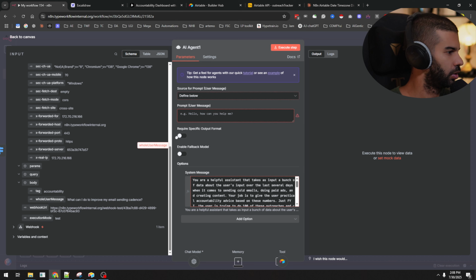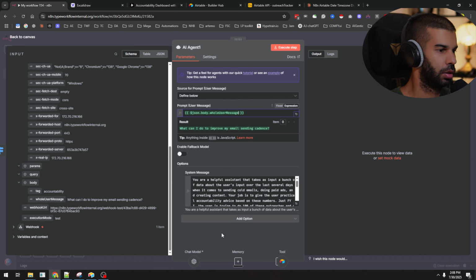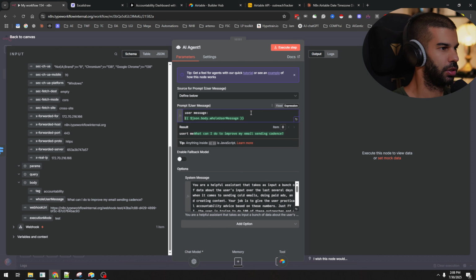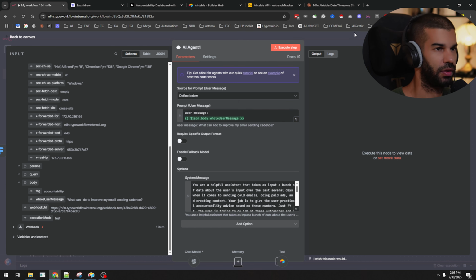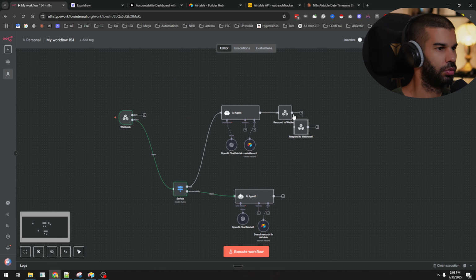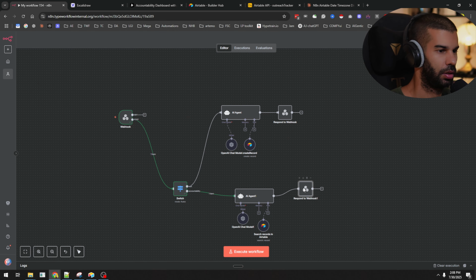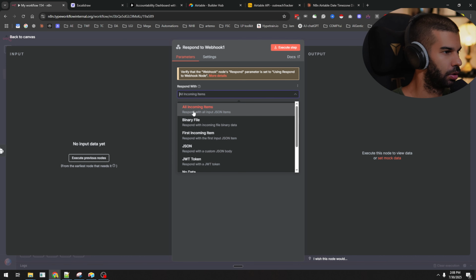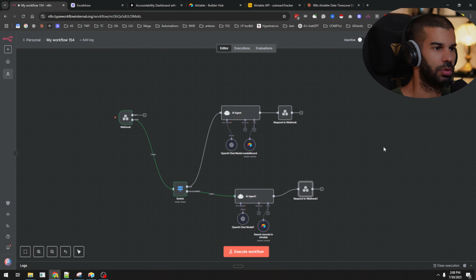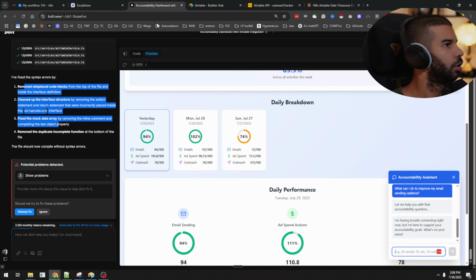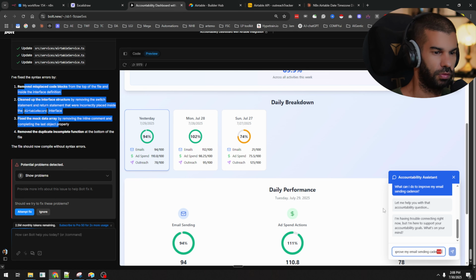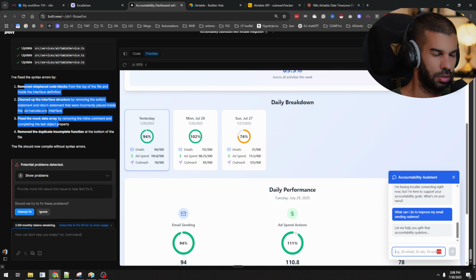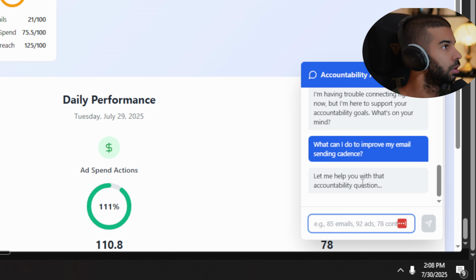Let's go back here and just paste in the whole message there. And let's say this is the user message. Hit enter. I think it should be fine. Let's also add a respond to webhook right here. And here I'm just going to respond with the first incoming item, first input JSON item. All incoming items. Let's choose that. So, Bolt, what can I do to improve email sending cadence? Let's see if we get a good answer right here.